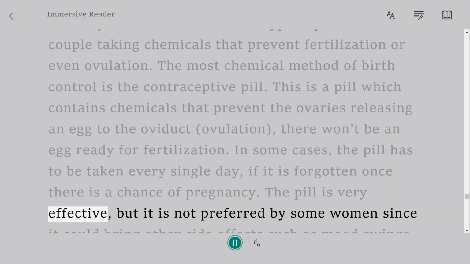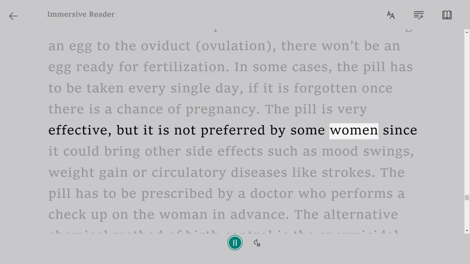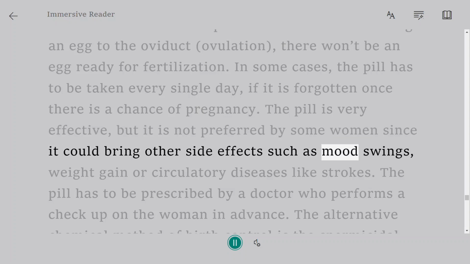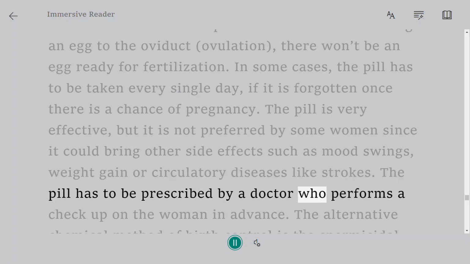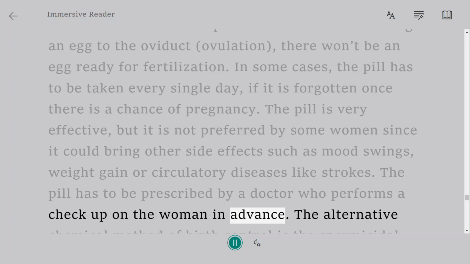The pill is very effective, but it is not preferred by some women since it could bring other side effects such as mood swings, weight gain, or circulatory diseases like strokes. The pill has to be prescribed by a doctor who performs a checkup on the woman in advance.